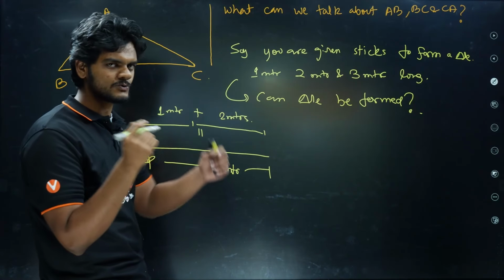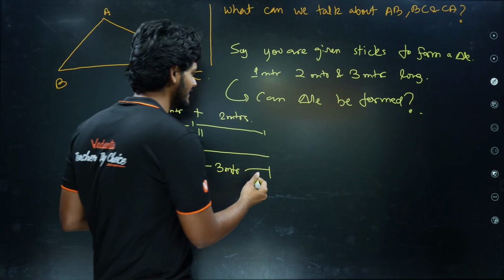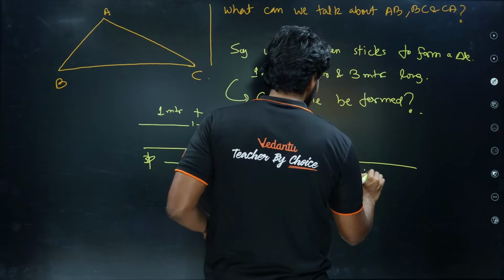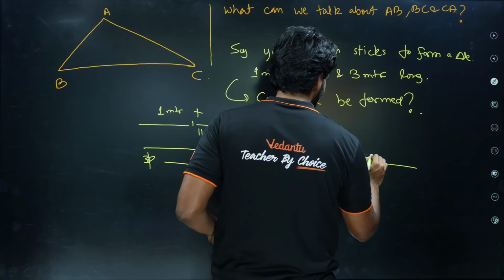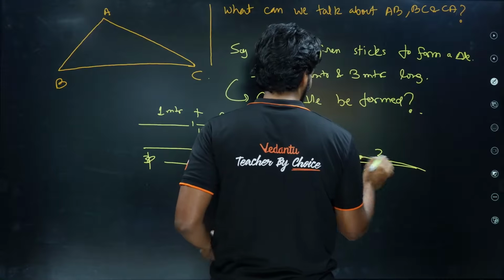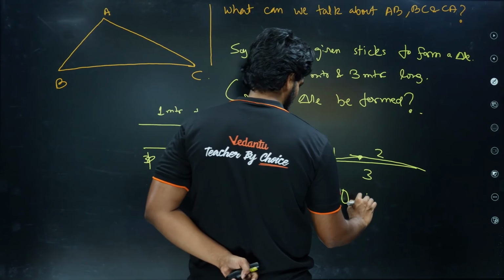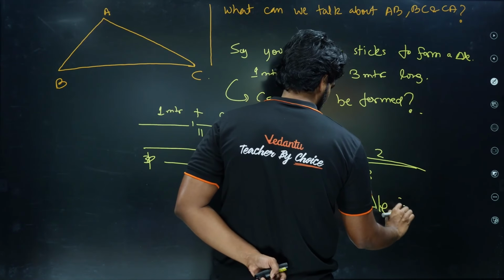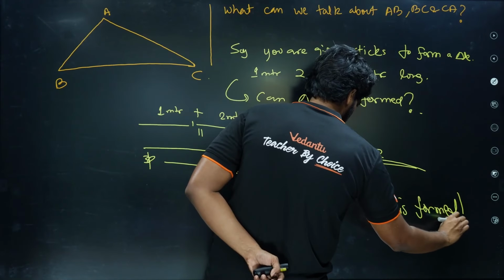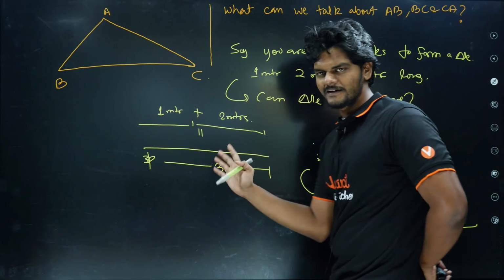So if I put the 2 sticks together side by side, they form the third stick. So no triangle will be formed. This is the 3 meter, the 1 meter and 2 meter will be here only. There won't be any triangle formed. Okay, isn't that interesting?